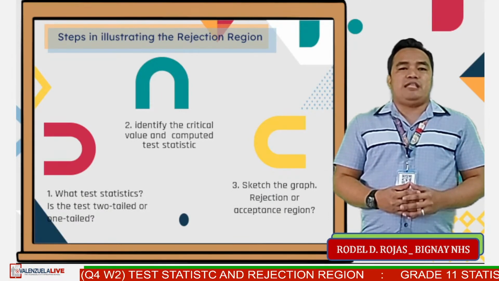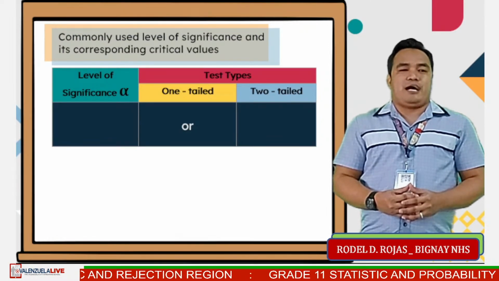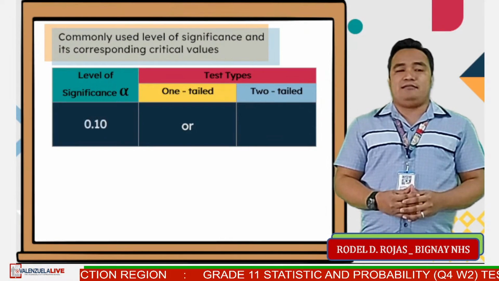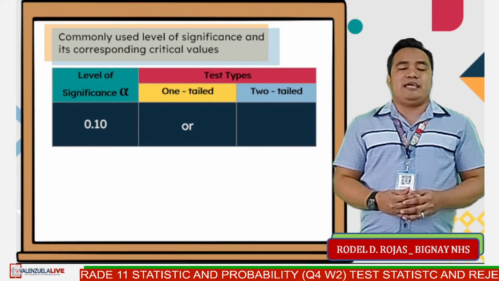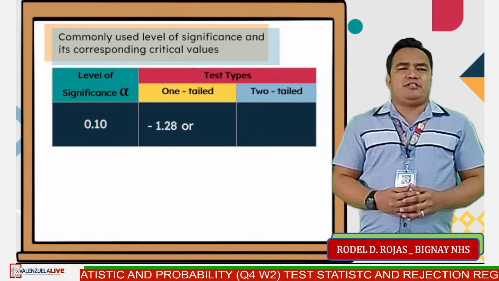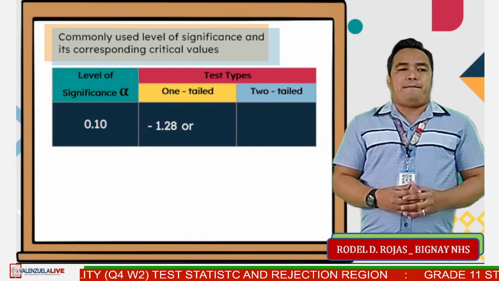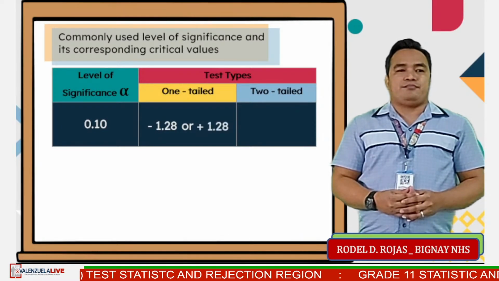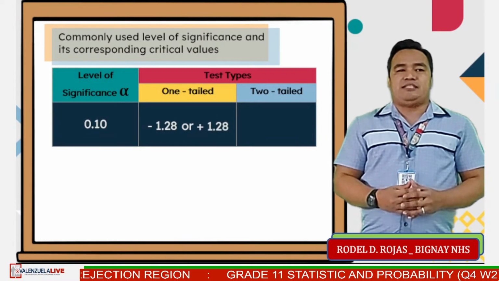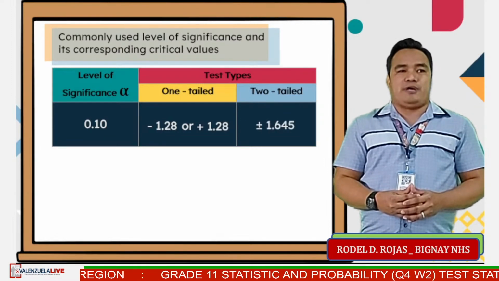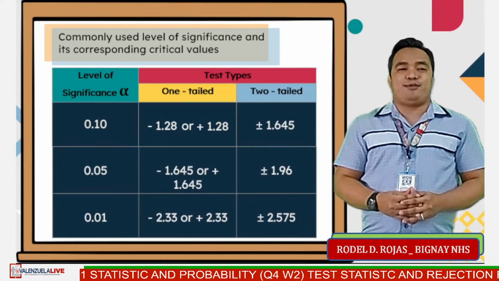Here is the commonly used level of significance and its corresponding critical values. For alpha 0.10 and directional left tail test, the critical value is negative 1.28. And for directional right tail test, the critical value is positive 1.28. And for non-directional two-tail test, the critical value is positive negative 1.645, and so on. Let us solve example number 1.